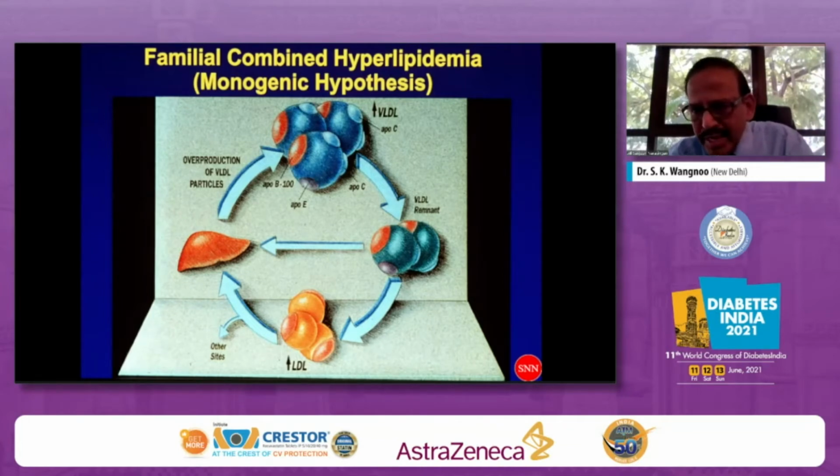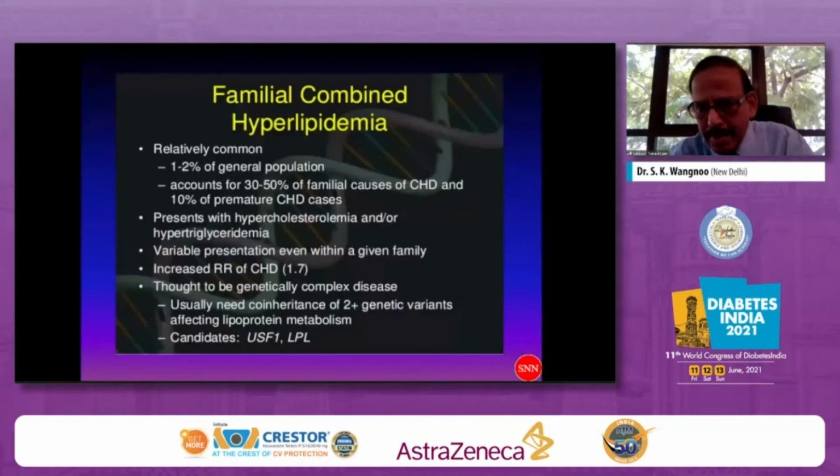When it goes for degradation in the form of LDL remnants and VLDL remnants, they attack the LDL cholesterol, which becomes smaller and dense and precipitates an event. The VLDL remnants also go back to the liver again to go in a cycle. So this is called the monogenic hypothesis, which can explain familial combined hyperlipidemia.